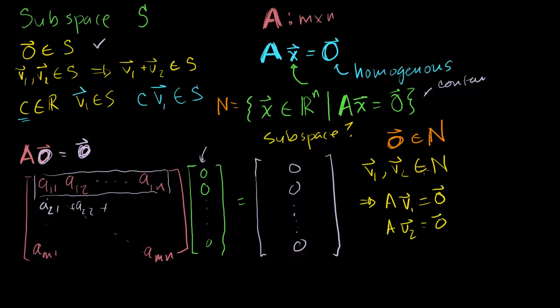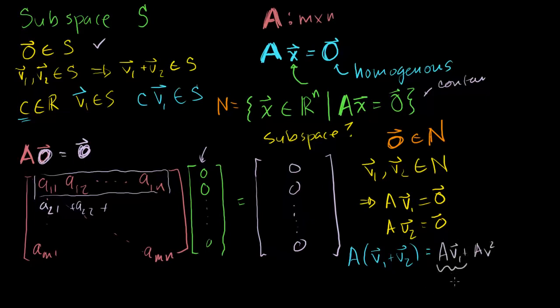So in order for this to be closed under addition, A times vector 1 plus vector 2, the sum of these two vectors, should also be a member of n. But let's figure out what this is. I haven't made a video where I prove this, but it's very easy to prove just using the definition of matrix vector multiplication, that matrix vector multiplication does display the distributive property. Maybe I'll make a video on that, but you just have to go through the mechanics of each of the terms. This is equal to A v1 plus A v2.